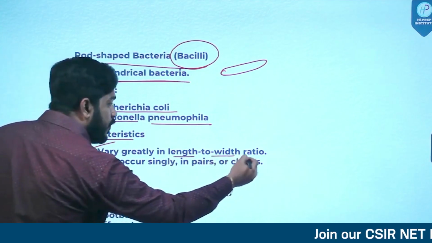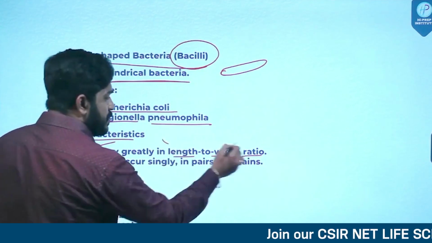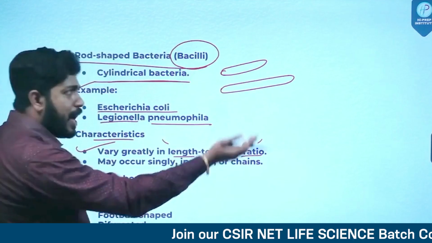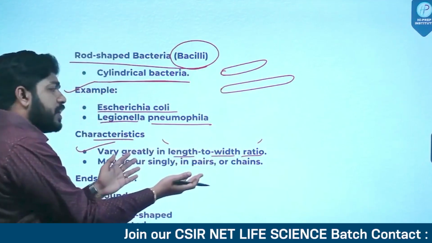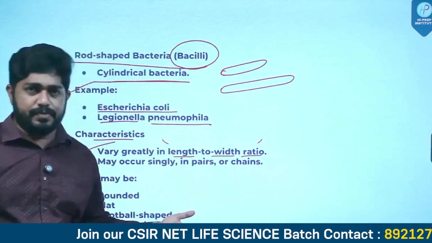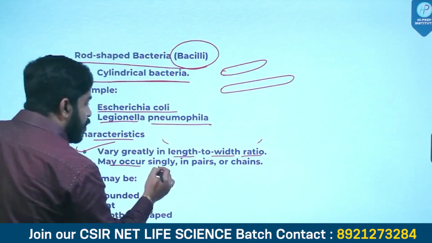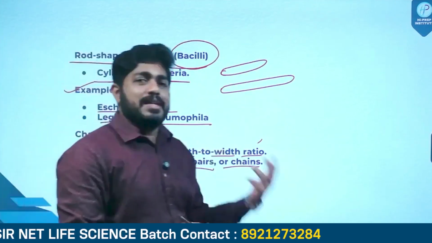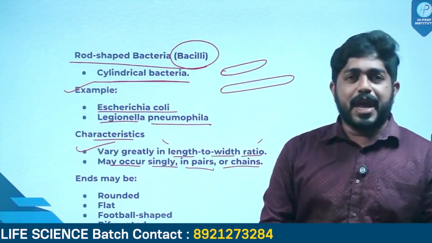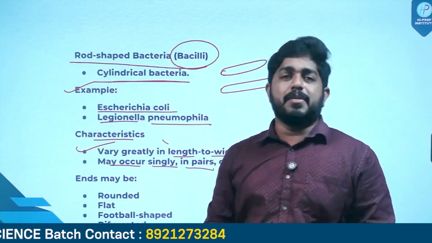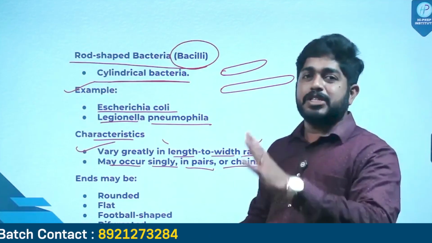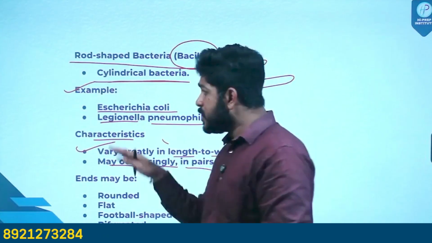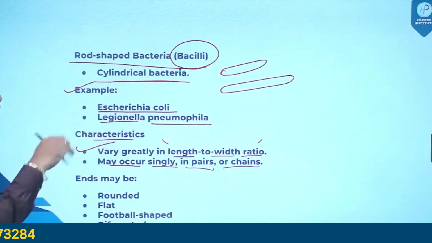What are their characteristic features? They vary greatly in length to width ratio. What does this statement mean? Their length can vary and their width can vary, so the length to width ratio need not always be the same. And they may occur singly, in pairs, or in chains. Like cocci bacteria, bacilli can exist as a single organism, in pairs, or in chains. So these are rod-shaped bacteria called bacilli.